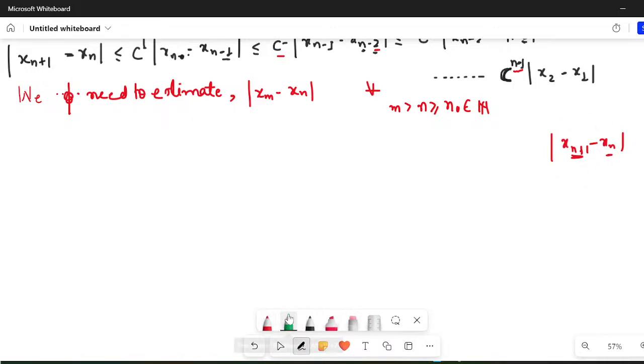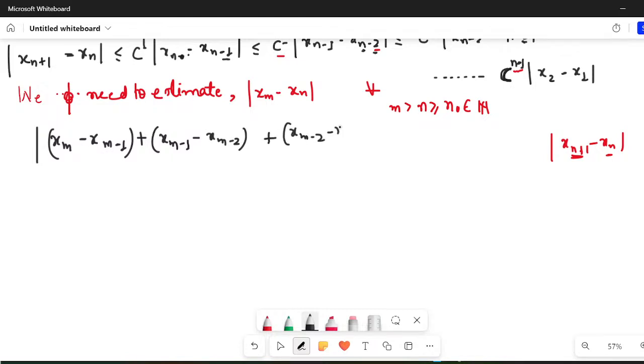So what I'll do is, instead of x_m − x_n, I'll write (x_m − x_{m−1}) + (x_{m−1} − x_{m−2}) + (x_{m−2} − x_{m−3}) + ... + (x_{n+1} − x_n).